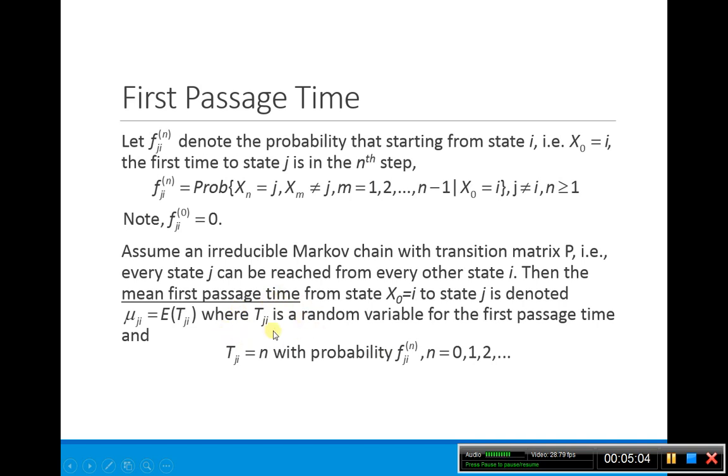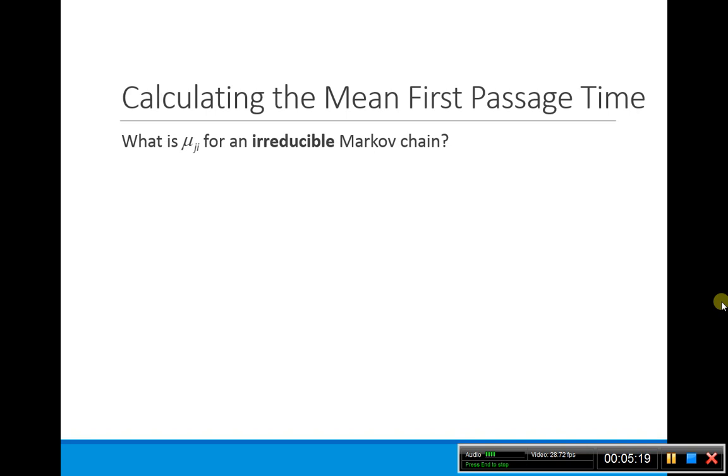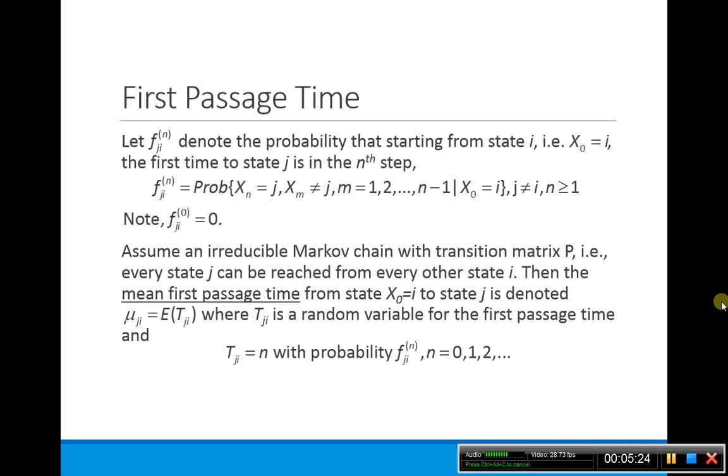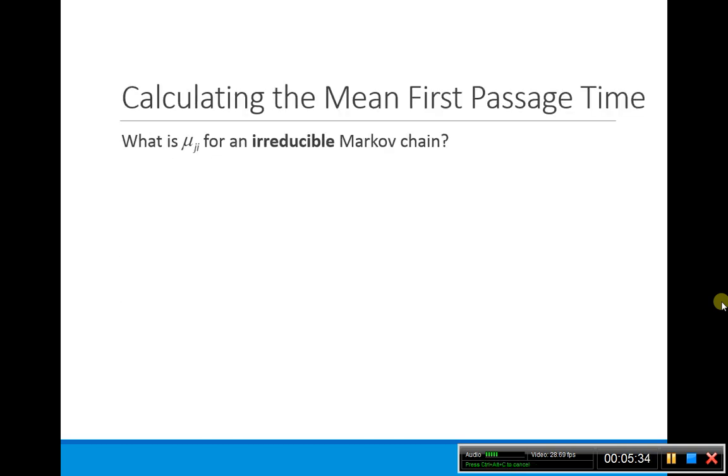Here T_ij, just like we talked about with T_ii, is a random variable with the probability f_ij^(n), that it's going to take me n steps to get from i to j. Okay, so how do we calculate this? Again, what we want is the average amount of time that it's going to take to get from state i to state j. So I start in state i. What's the mean first time that I'm going to see state j?